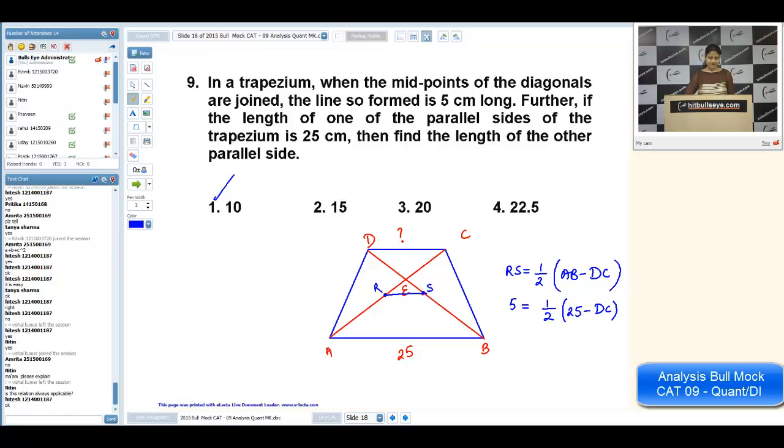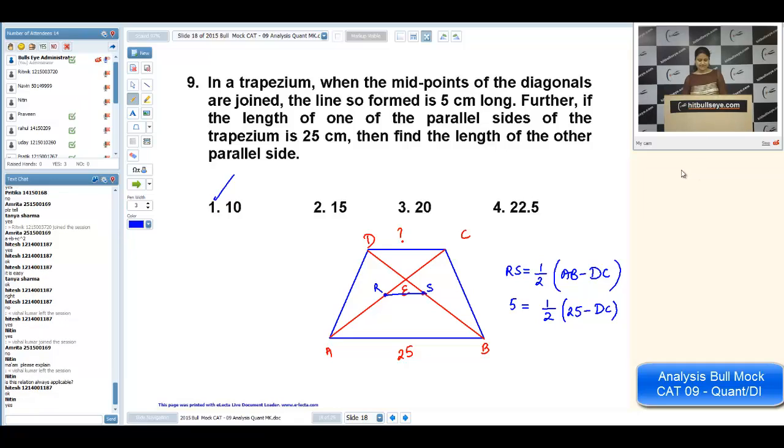Yes, Nitin, this relation is always applicable. Whatever be the kind of trapezium, obviously you must know the definition of trapezium. One set of line is parallel to each other. Yeah, this relation is always applicable. Is it okay? Okay. Next.